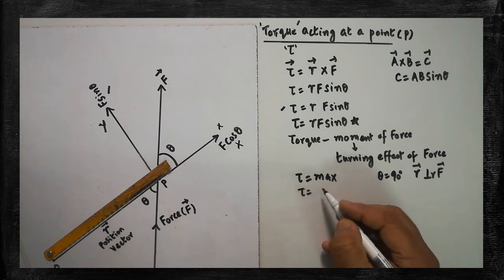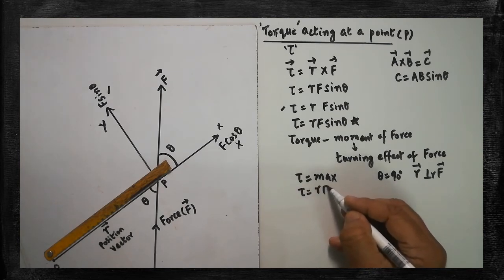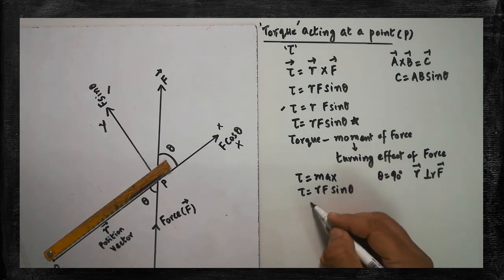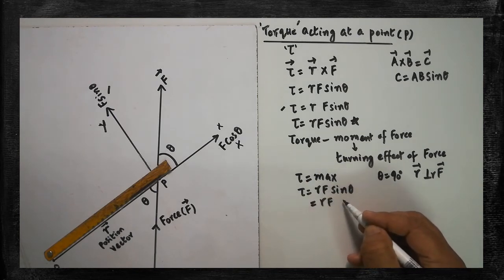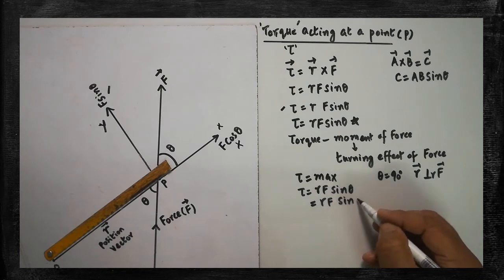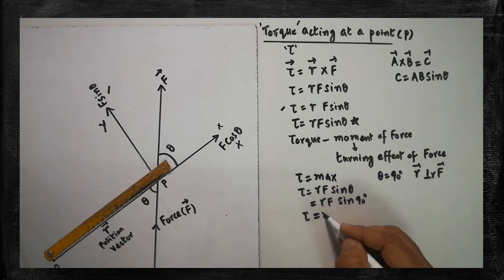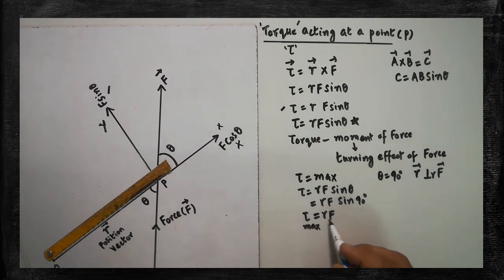Substitute here: tau is equal to rF sin 90, instead of theta substitute 90. So tau will be equal to rF. Therefore the maximum value of torque can be calculated by the simple formula r into F, that gives you tau max.